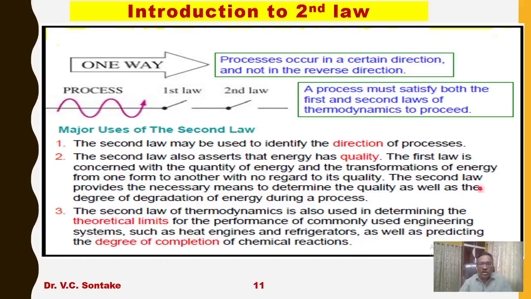So from this discussion, what I can say is: the second law is the law of direction of the process. The second law talks about the quality of the energy a particular system possesses, and the second law tells about the theoretical limit of conversion of one form of energy into another. All these things are not explained by the first law of thermodynamics.